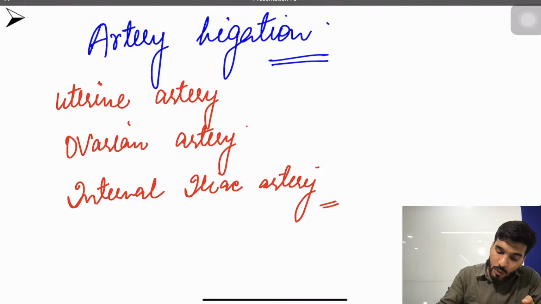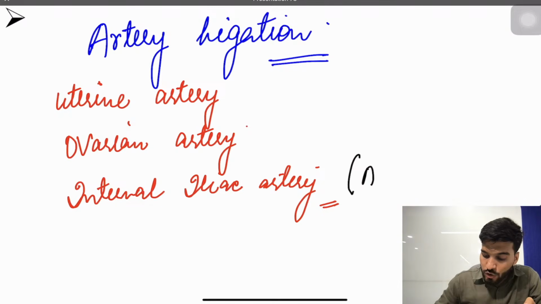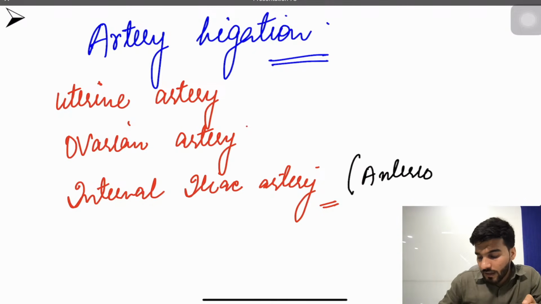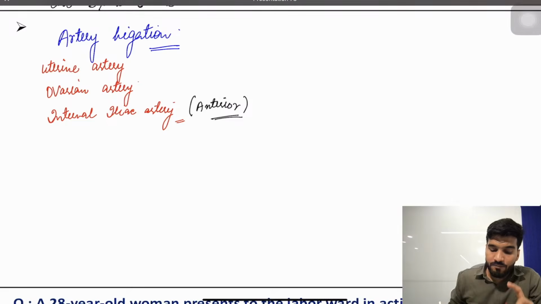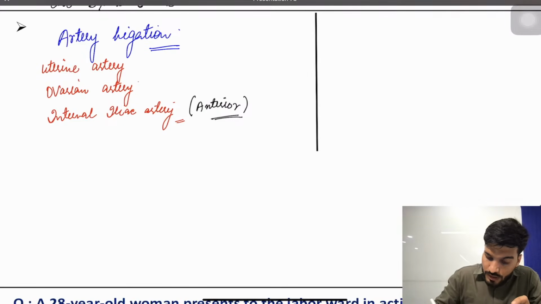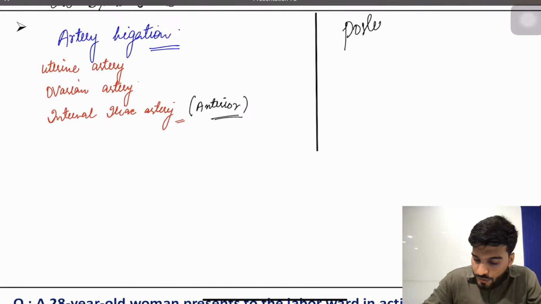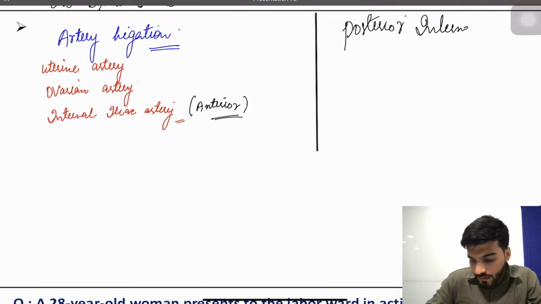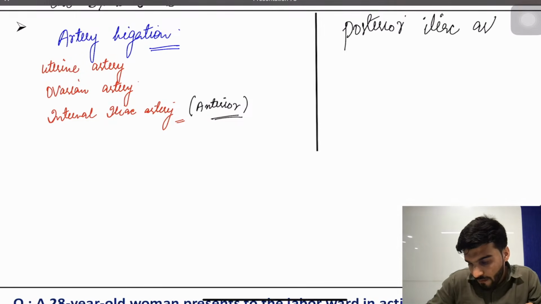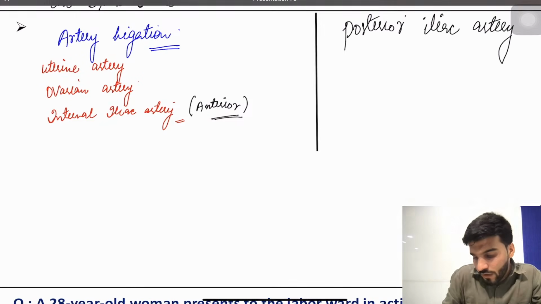So remember, in a question they will mention which branch of the internal iliac artery you have to ligate. Sir, the anterior branch of the internal iliac artery. Don't ligate the posterior one. Remember, don't ligate the posterior internal iliac artery.